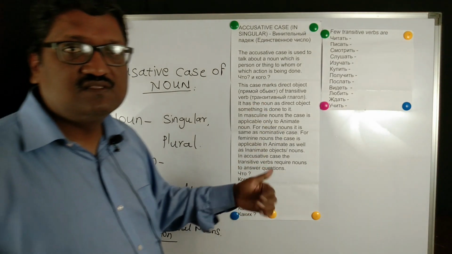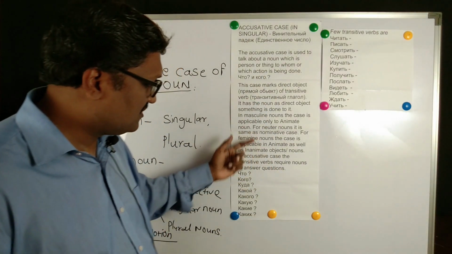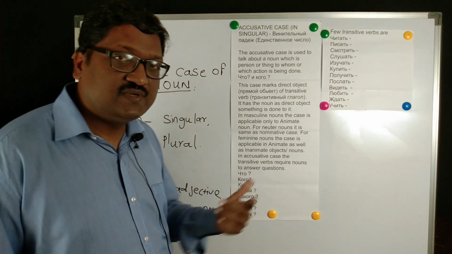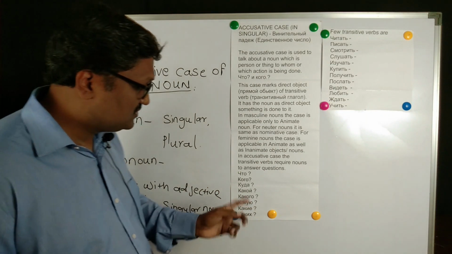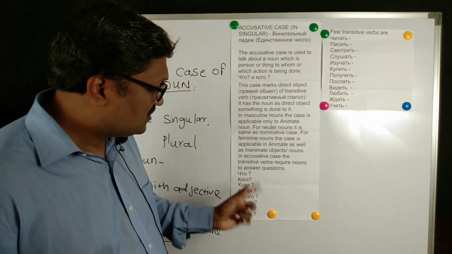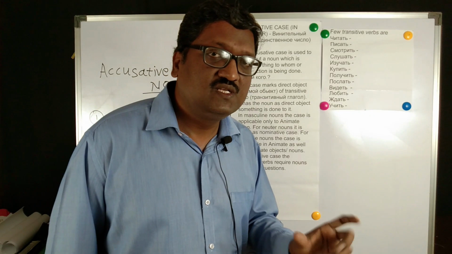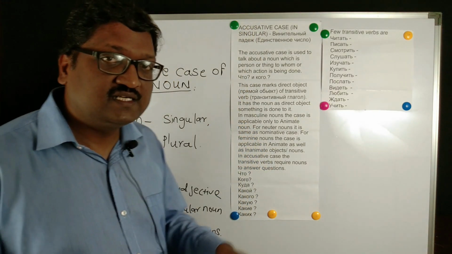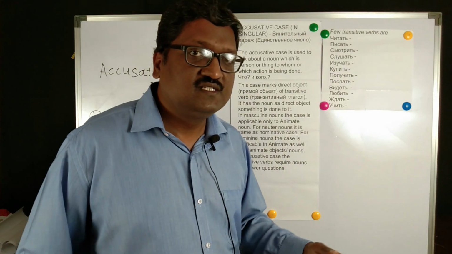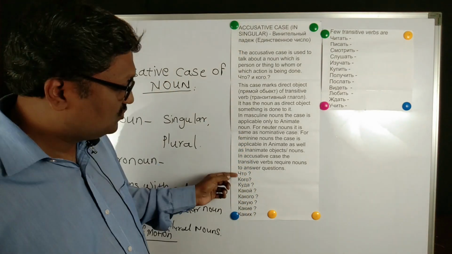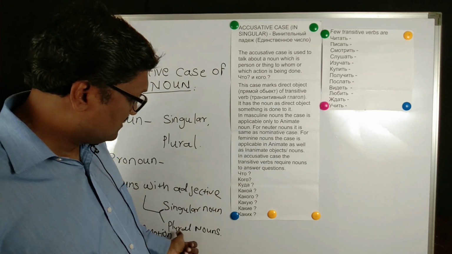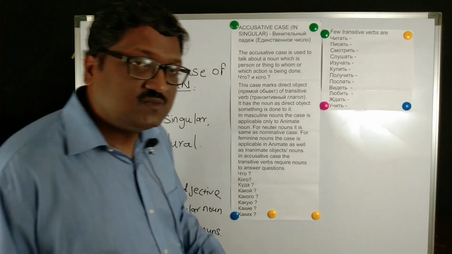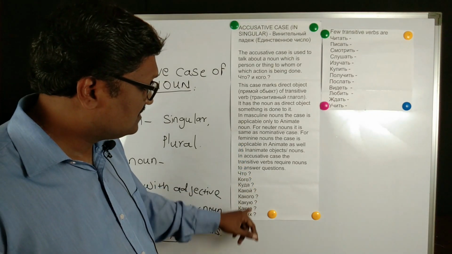Which questions does this accusative case answer? They are also given here. Shto is for inanimate, kogo is for animate, kuda is where, used with verbs of motion. Kuda vy idyote? Where are you heading? Kakoe, kakogo, kakuyu: these will come when an adjective is used along with the noun. Kakie and kakikh will be in the plural form when the adjective is used with the noun. So kogo and kuda is for verbs of motion. Kakoe, kakogo, kakuyu is for nouns with adjectives, masculine, feminine, neuter. So this will answer the accusative case.